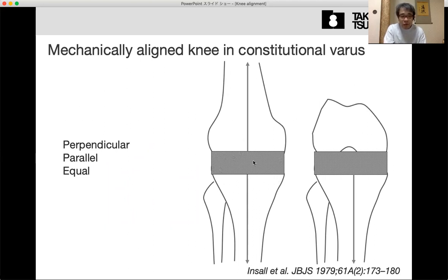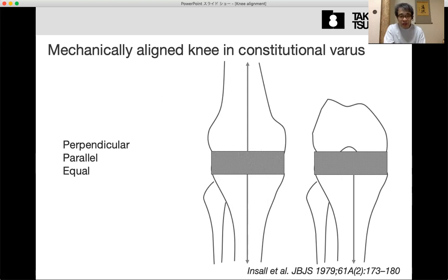This gap should be parallel. The parallel means the femoral cutting surface and the tibial cutting surface should be parallel, both in extension and flexion. And this distance should be equal in flexion and extension.